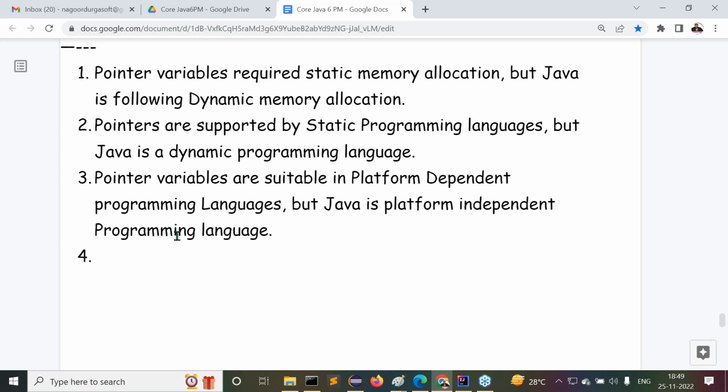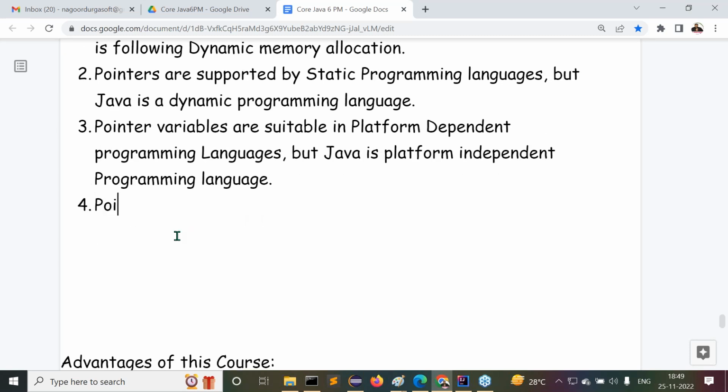So this is the reason why I am telling you: pointers are a bit confusion oriented feature. Understand, guys, what I'm telling you now? Pointers are a bit confusion oriented feature.